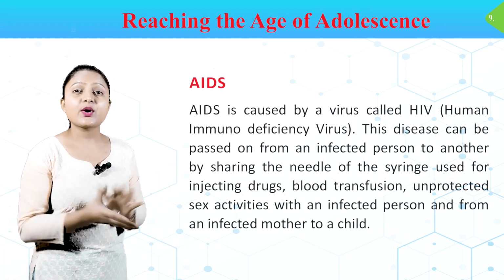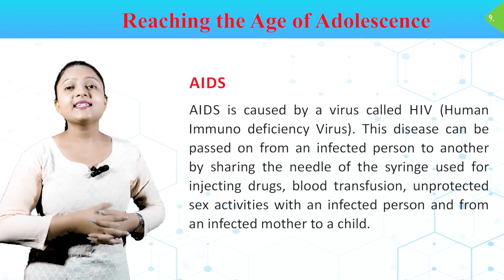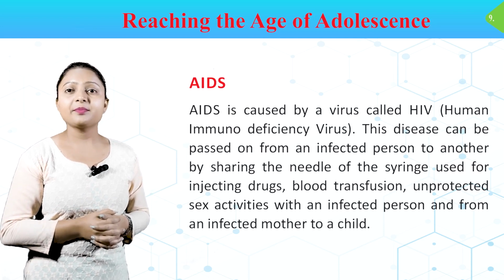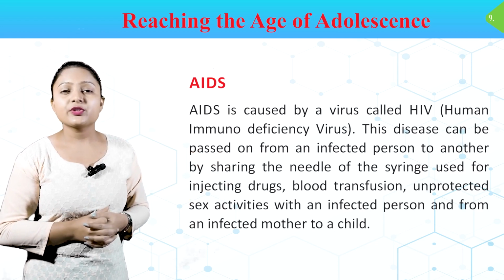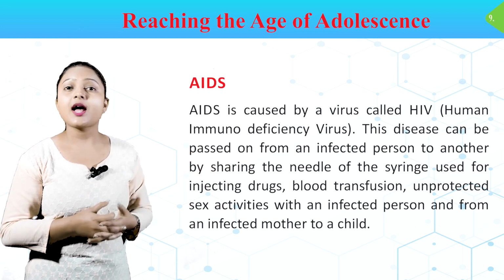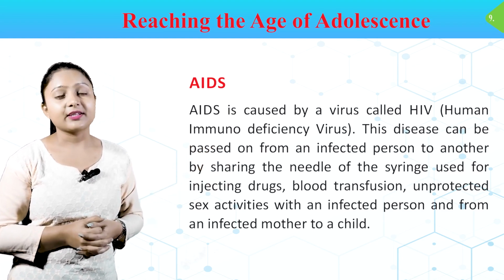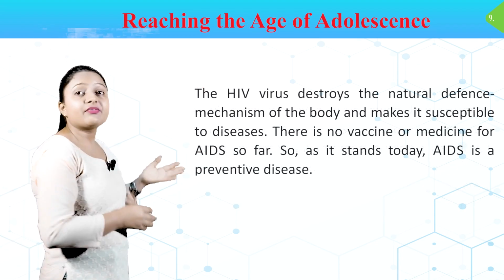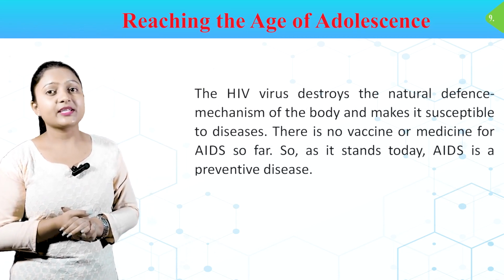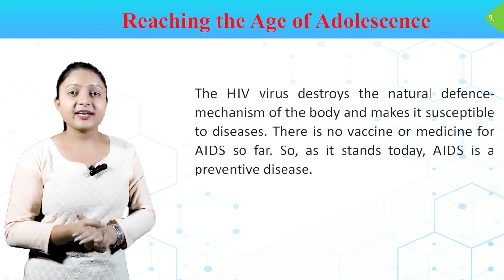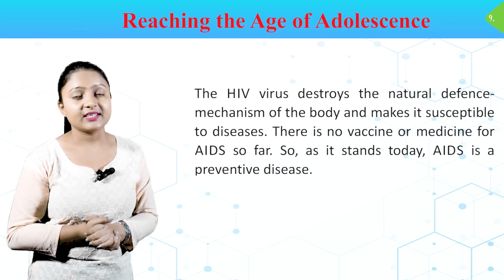AIDS. AIDS is caused by a virus called HIV, human immunodeficiency virus. This disease can be passed from an infected person to another by sharing the needle of a syringe used for injecting drugs, blood transfusion, unprotected sex activity with an infected person, and from an infected mother to a child. The HIV virus destroys the natural defense mechanism of the body and makes it susceptible to diseases. There is no vaccine or medicine for AIDS so far, so as it stands today, AIDS is a preventive disease.